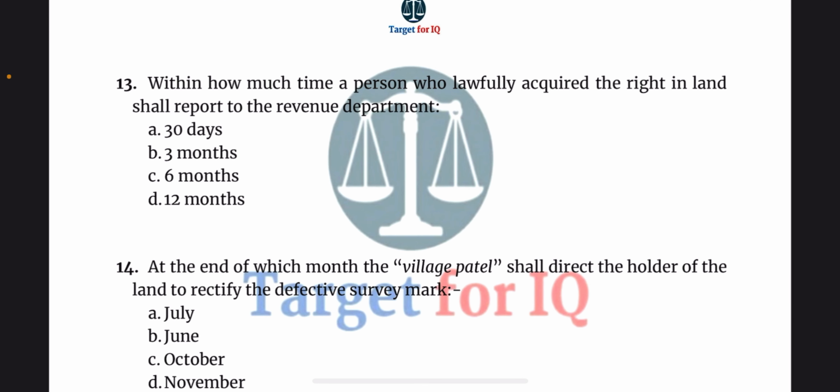Next question. Within how much time a person who lawfully acquired the right in land shall report to the revenue department? The options are A. 30 days, B. 3 months, C. 6 months, or D. 12 months. The correct answer is option C. 6 months.